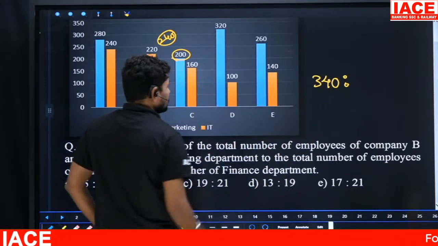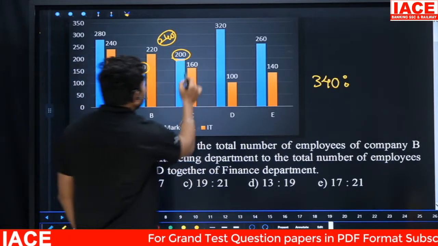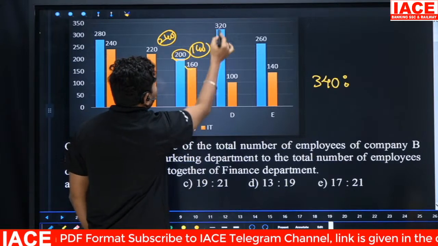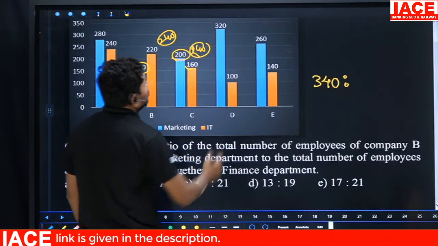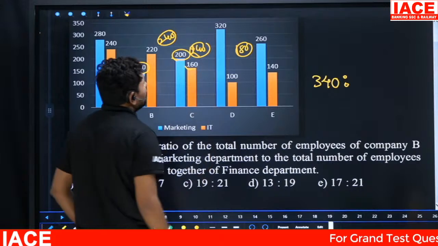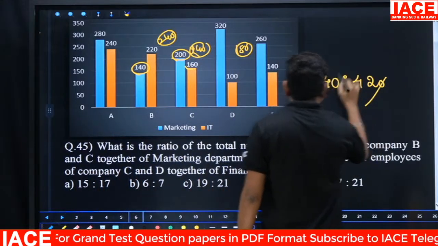Here first B and C, next C and D. So 200 plus 160 is 360. Its value is 140. 240 and 320 plus 100 is 420. 420 means the remaining value is 180. 180 plus 240 is equal to 420. And look, the 0 cancels, it is 34.